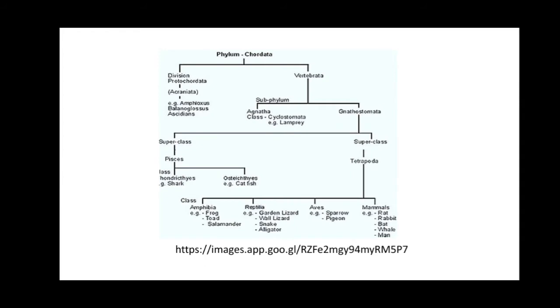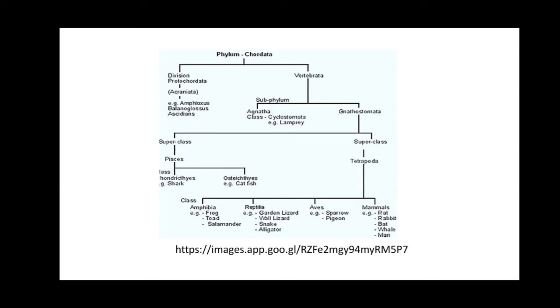Next, you can see in this slide, phylum Chordata is divided into two divisions. The first division is Protochordata and the second is Vertebrata or Euchordata. Division Protochordata is also known as Acraniata. A means absence, craniata means cranium or the brain box. As we already studied, this division is divided into three subphyla: Hemichordata, Urochordata and Cephalochordata.